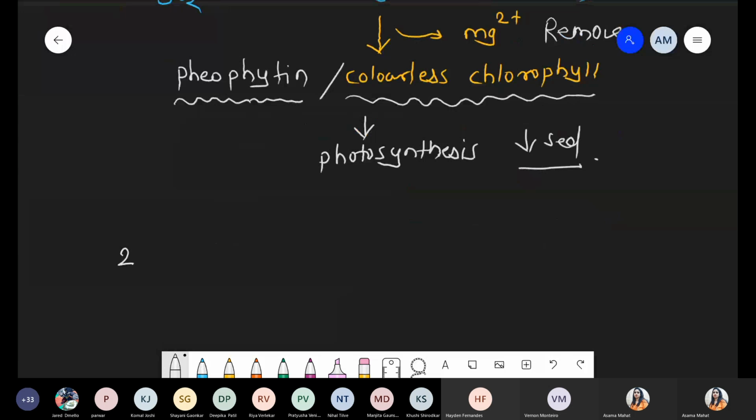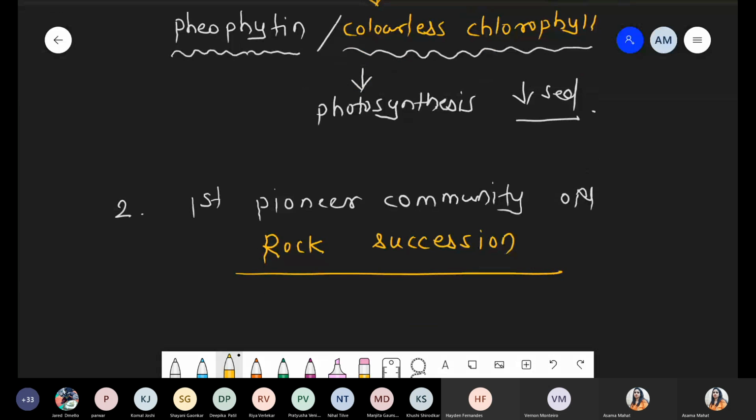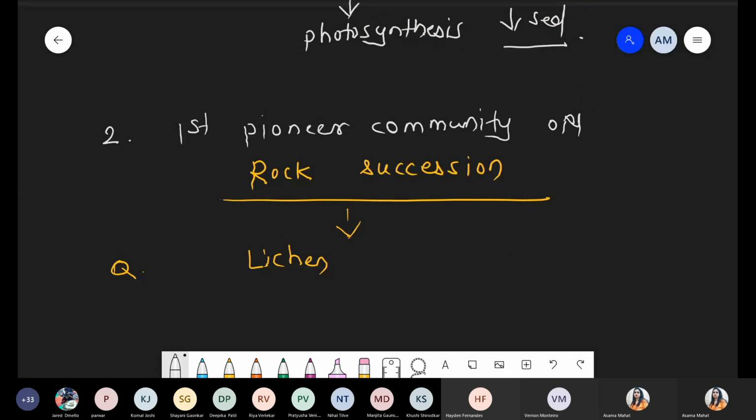So second significance: we are talking about the first pioneer community on rock succession, succession which starts from the rock. So that first pioneer community is lichen. Lichen, basically, these are the first community.